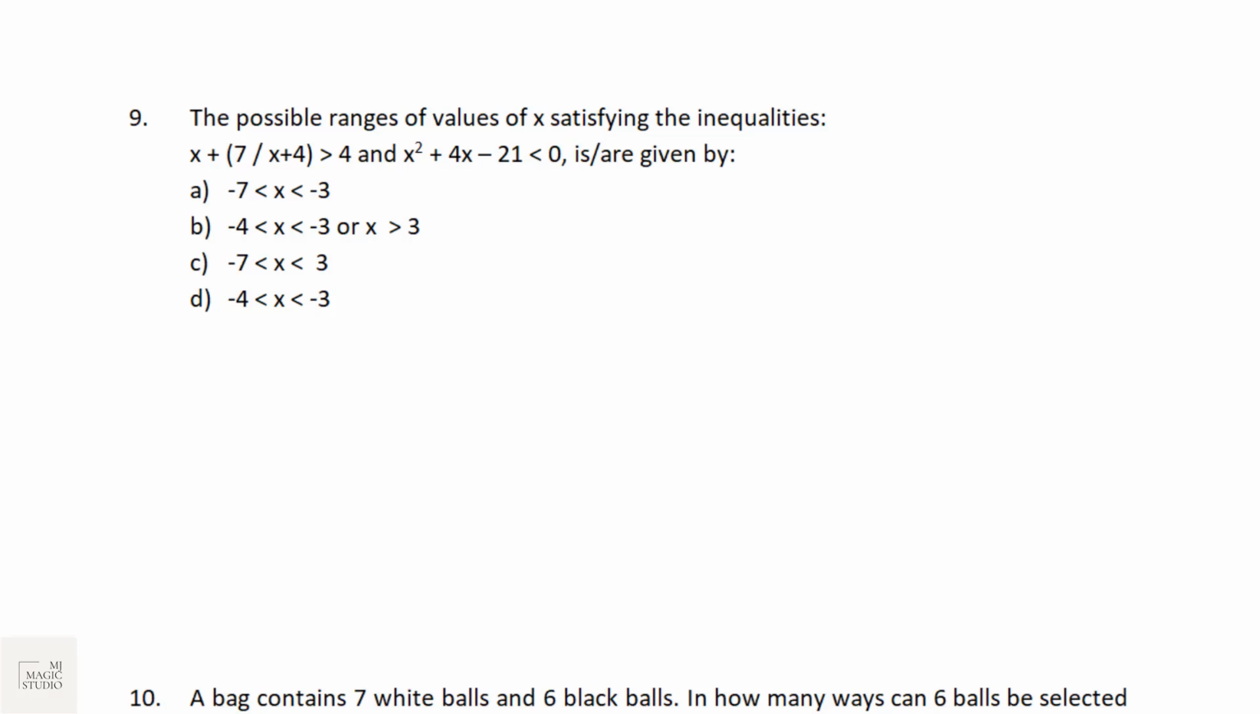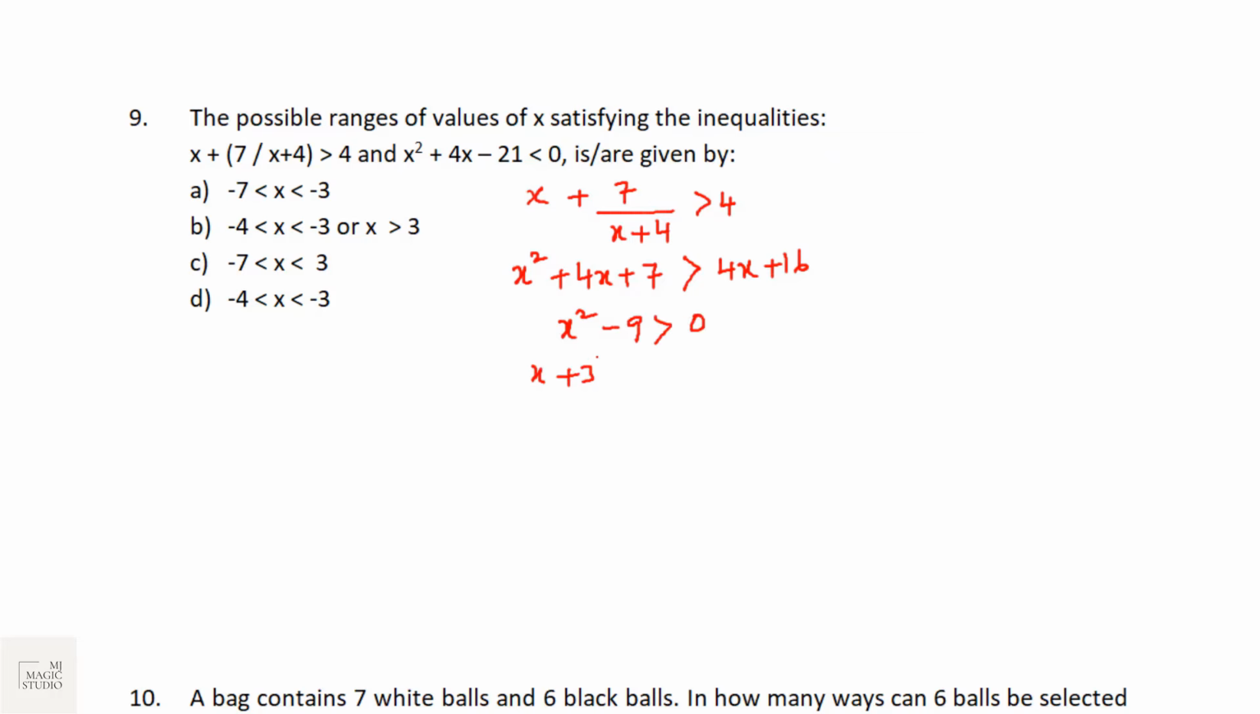Bucket number 9, question from inequalities. The possible range of values of x satisfying the inequalities. First one is x plus 7 by x plus 4 is greater than 4. If we solve this, it would be x square plus 4x plus 7 is greater than 4x plus 16. 4x gone. X square minus 9 is greater than 0.